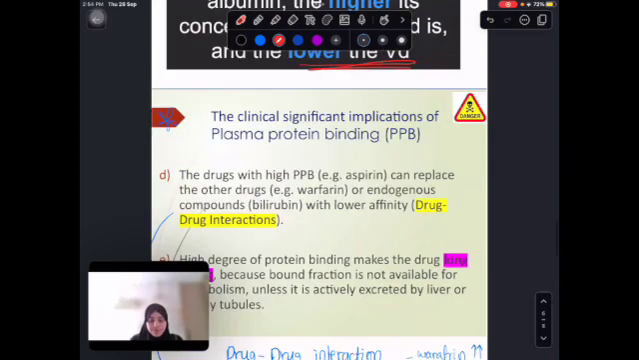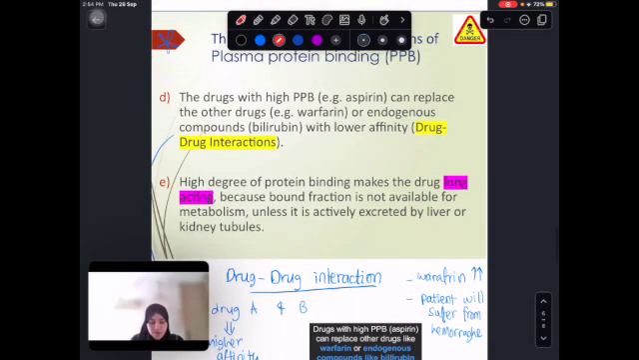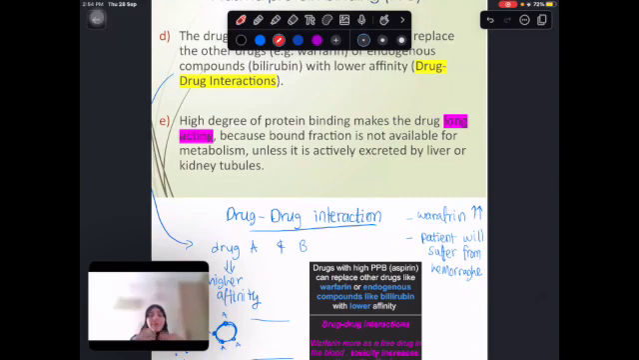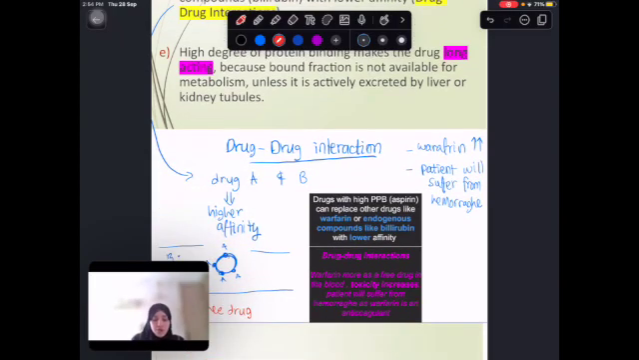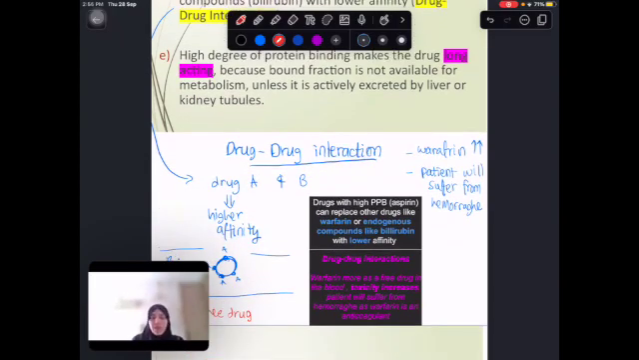Now, drug-drug interactions. For example, in patients who take multiple drugs at the same time, like hypertensive, diabetic people, right? They take a lot of drugs at the same time, they need to. So there's a drug-drug interaction. As I mentioned, different drugs have different affinities. Let's say this drug is going to have a higher affinity than the other. What does that mean? This means that the drug with the higher affinity will be the one that's attaching to the albumin. This is kind of like a competition.